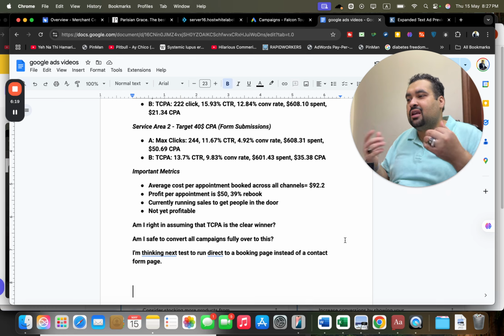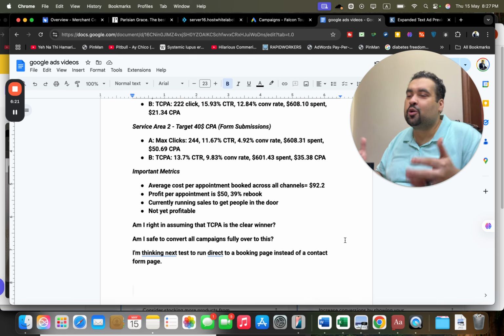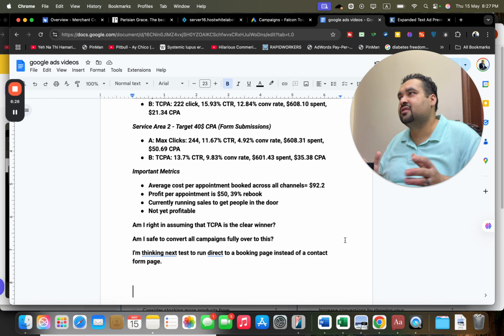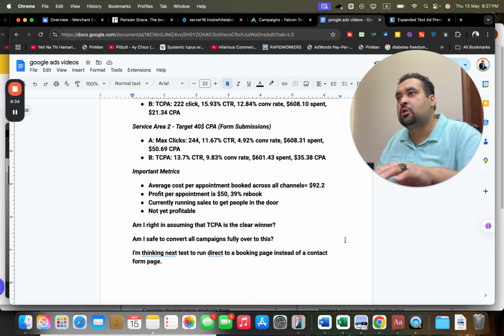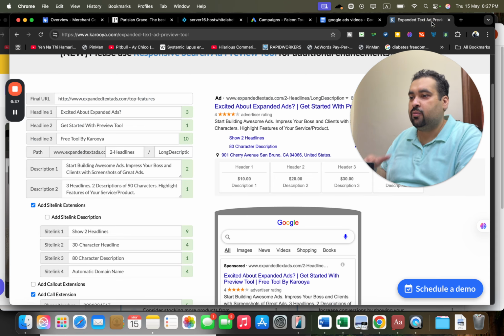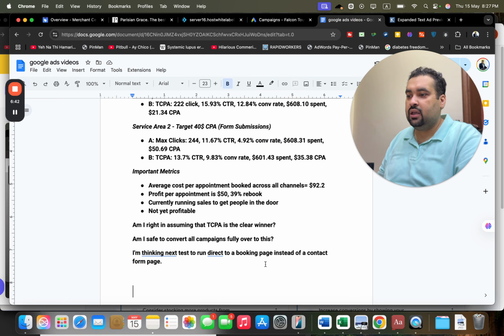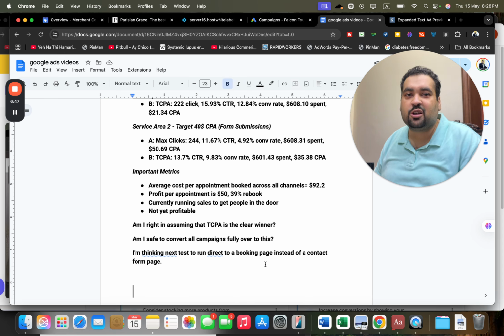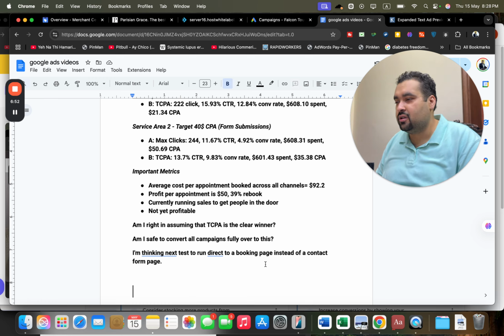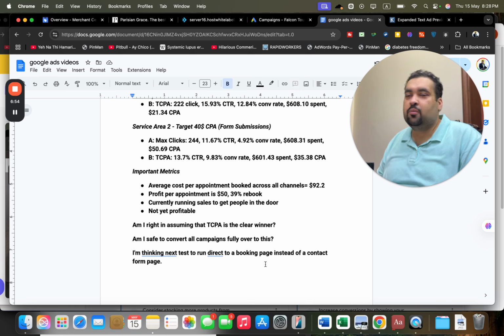And then the test marketing, there is no ending of tests. You keep on doing tests. You may check out different locations, different timing, different areas with different campaigns. Ad customization also plays a role. I'm not saying it right now, but ad customization could also be a very crucial factor in the optimization of sales. But for now, the ad assets are going to be my general advice. And yes, TCPA is the winner, and the next competition should be between TCPA versus maximize conversions. Plus look at your search terms and negative keywords and improve your campaign structure.